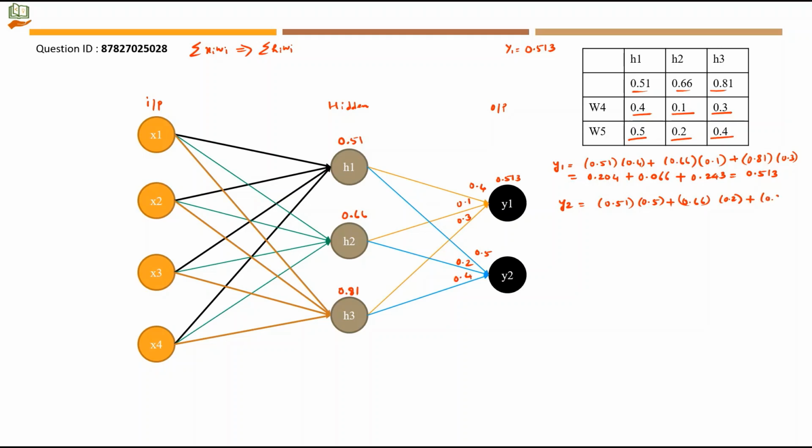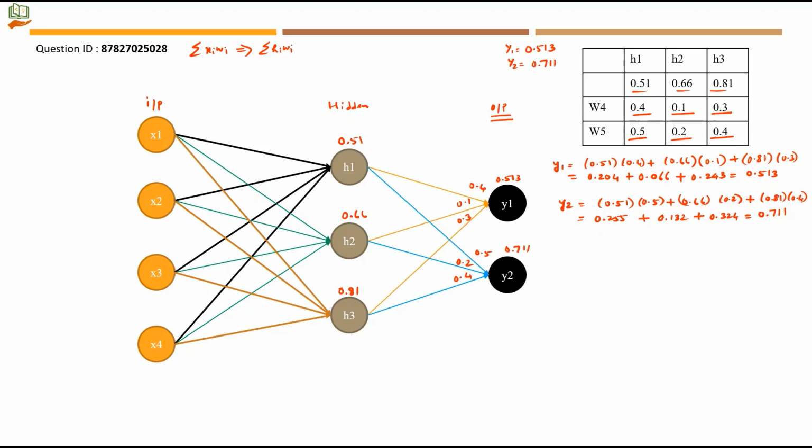So 0.81 from h3 into 0.4 as the respective weight. 0.51 into 0.5 will give 0.255 plus 0.66 into 0.2 will give 0.132. 0.81 into 0.4 will give 0.324. When you sum these three, you will get 0.711. So the value of y2 will be 0.711.